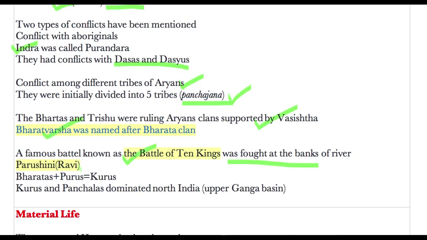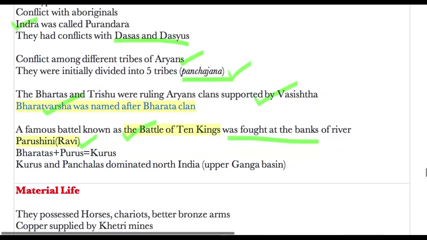UPSC has this habit of asking this sort of question, like Champa: which area was called Champa in ancient India? There was a question like this. So it can be a question: which river was called Parushini during the ancient or Vedic period? That was the Ravi.